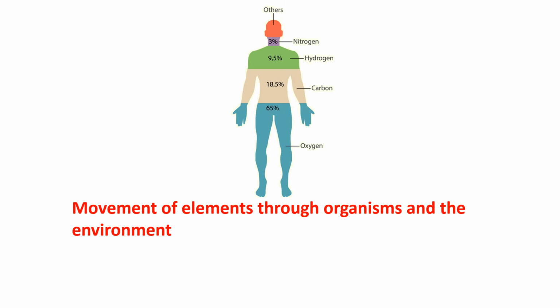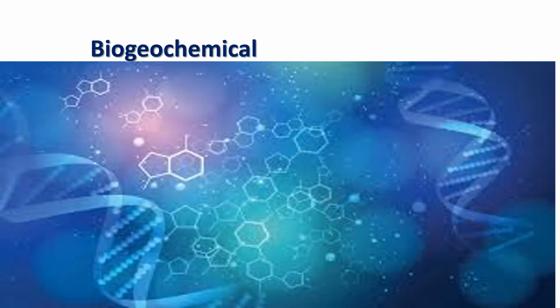Okay, a way to remember this is to break apart the word biogeochemical cycle into pieces. If we break the word biogeochemical cycle, we will definitely get three different words. First is bio, second is geo, and third is chemical. So let's see, dear students.